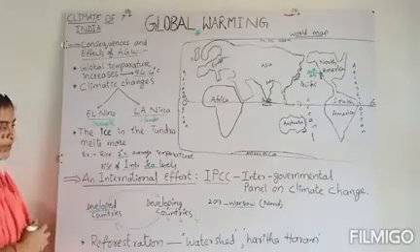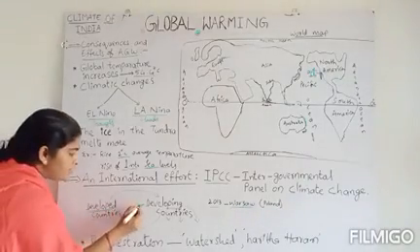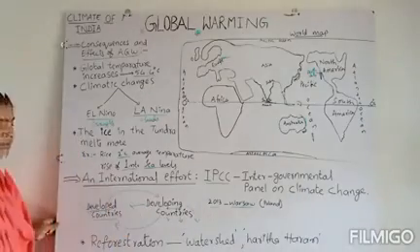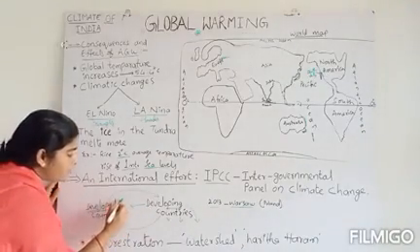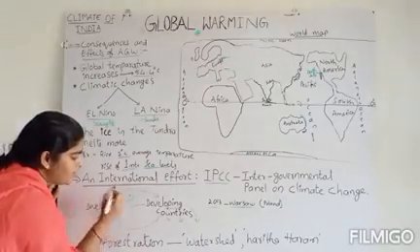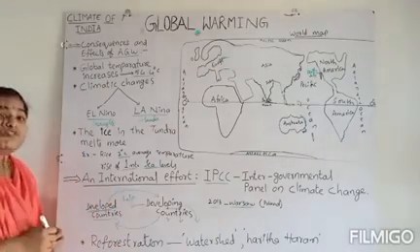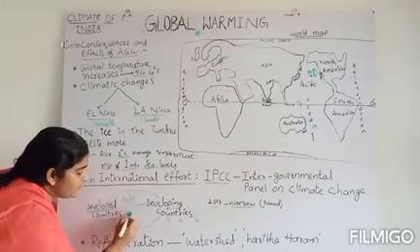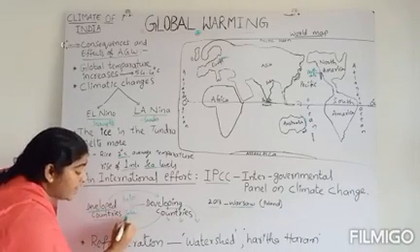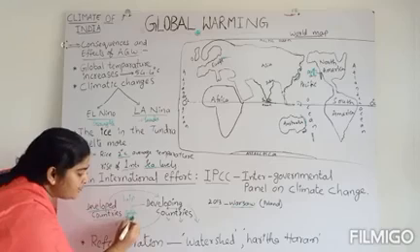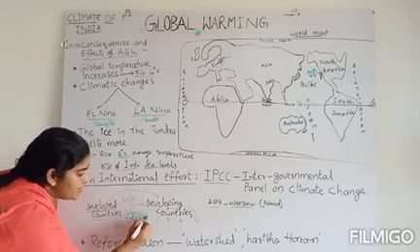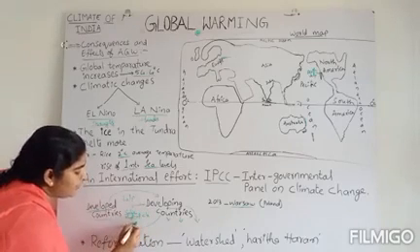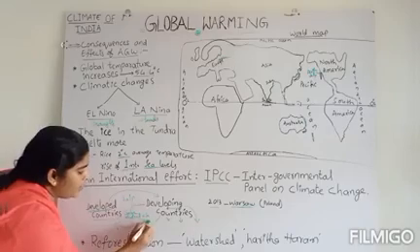Developing countries are also saying that developed countries should help in generating power like solar energy, hydroelectricity and wind power.